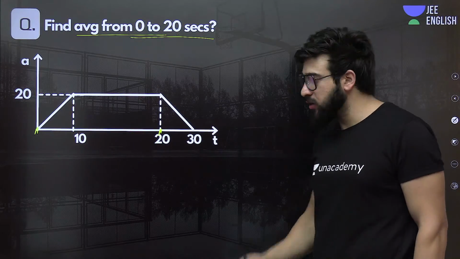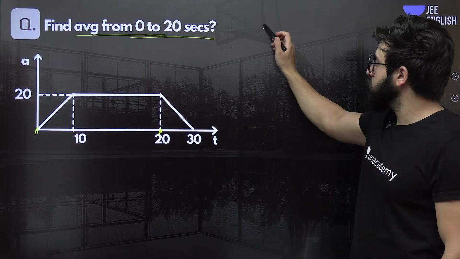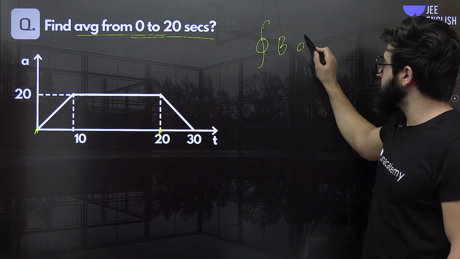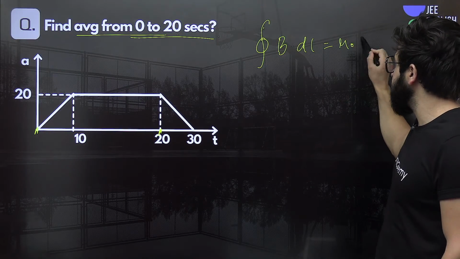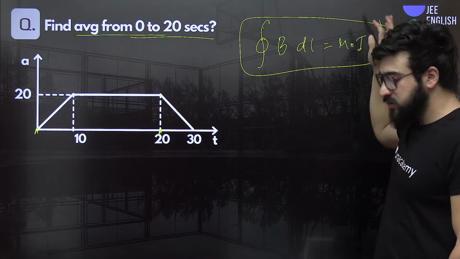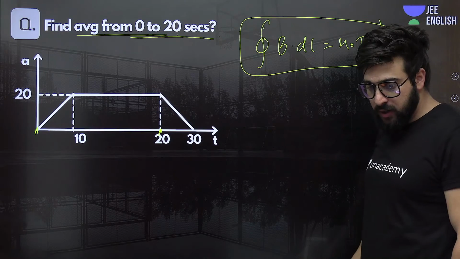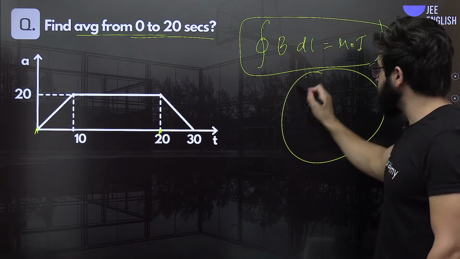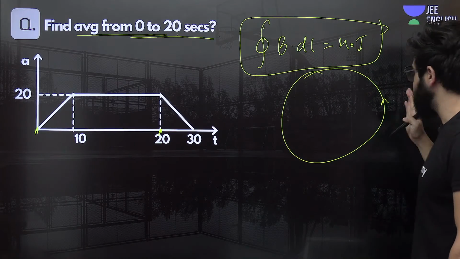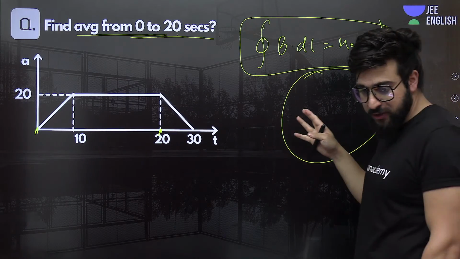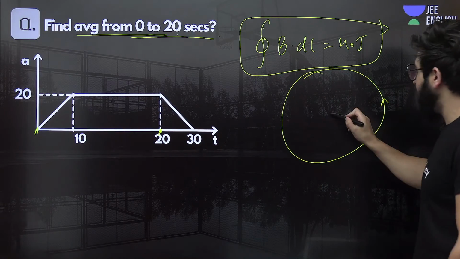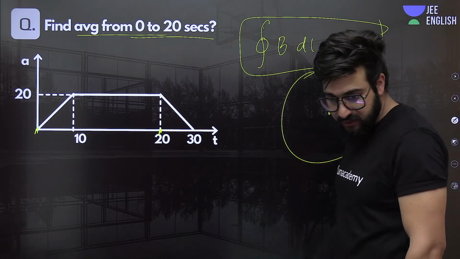Ampere's circuital law, which is B dot dl is equal to mu times I. This one. This is some sort of circular coil or something like that, okay? Circular loop, circular coil, and in between, at the center.